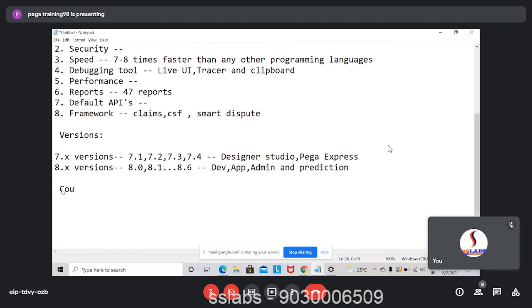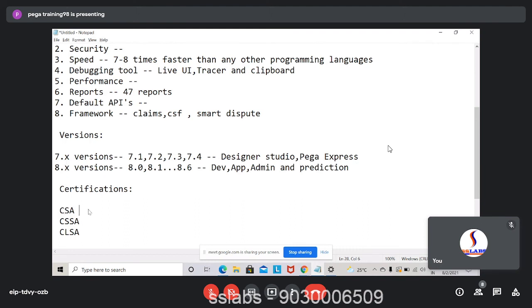Now coming to this course, coming to the certification. See, there are many certifications which Pega offers. There is a UI course, a decision consultant, business architect, Pega developer. Many courses are there. But for a developer, there are only three important courses: CSA, CSSA, CLSA. These are the three important certifications you need to do for a Pega developer. If you want to be a developer, these are the three certifications.